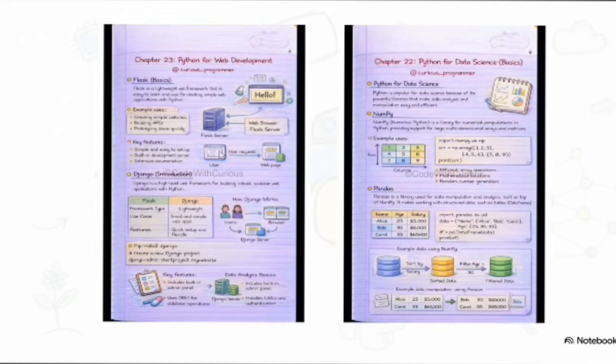Starting with web development, Python acts as the backbone using frameworks like Django and Flask. Our source highlights that Flask is lightweight and incredibly easy for setting up simple web apps or APIs really quickly. Django, on the other hand, is this robust, high-level framework designed to handle large, scalable web applications with built-in admin panels. Then, pivoting over to data science, Python uses libraries like NumPy for super-efficient numerical operations and multi-dimensional arrays, while Pandas sits right on top of that to allow for deep data manipulation. We're talking sorting and filtering massive tables of structured data with ease.